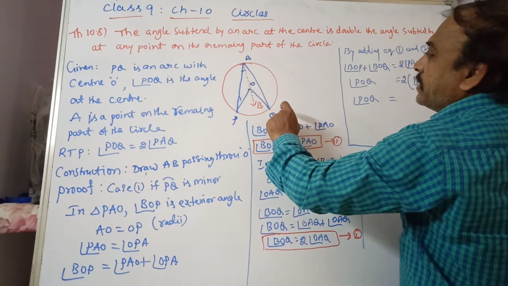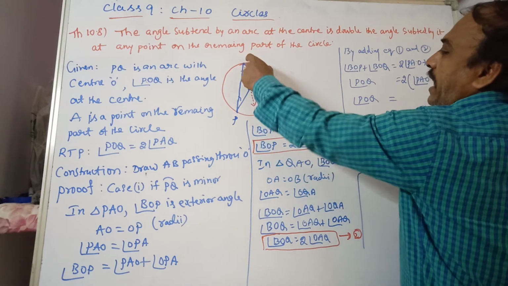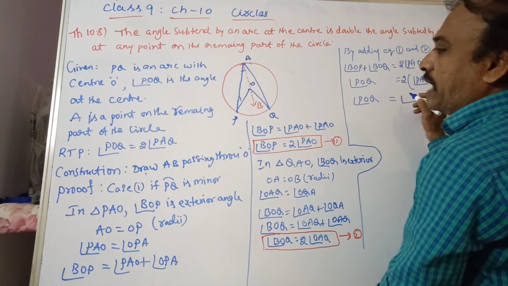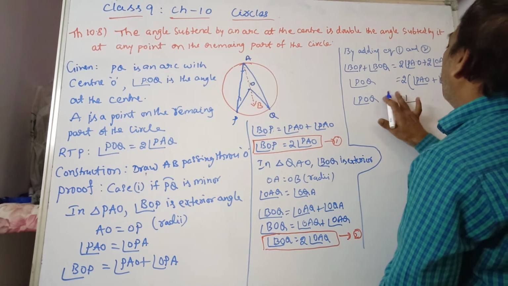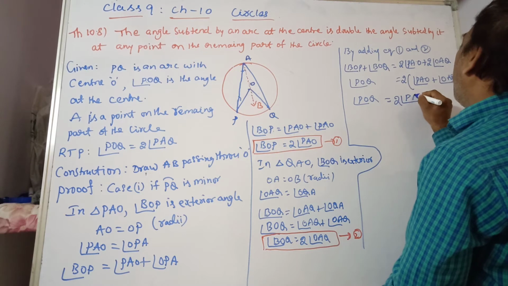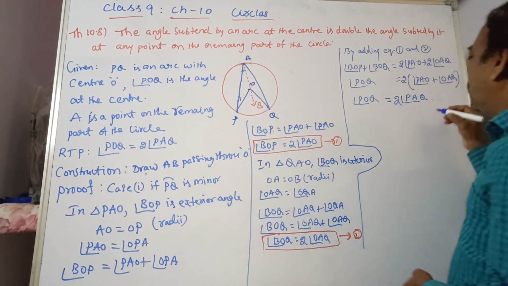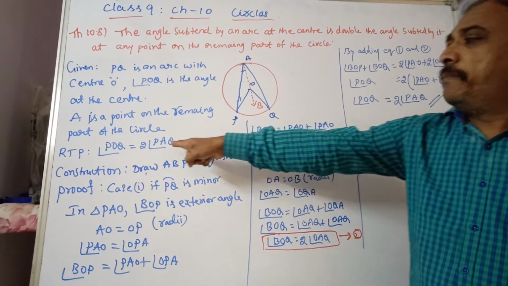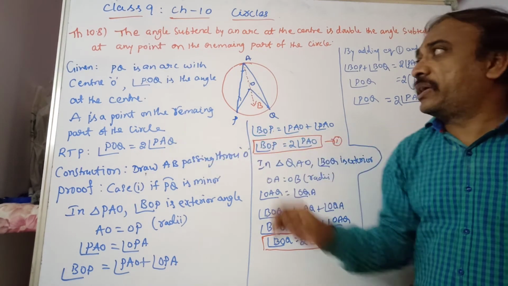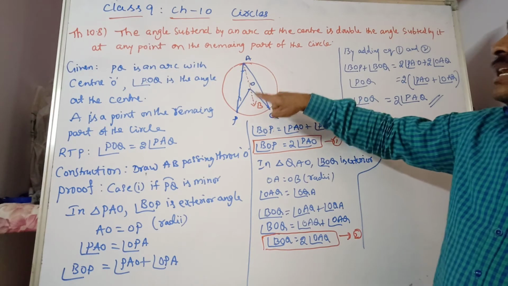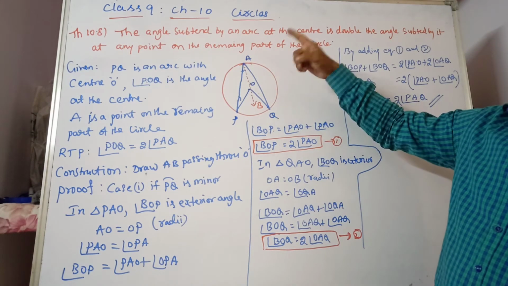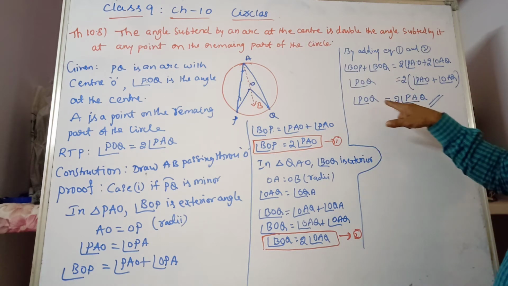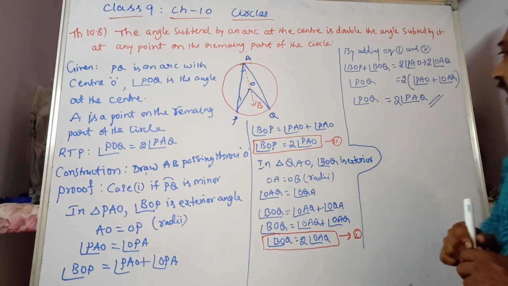PAO plus OAQ will give you the angle PAQ. So angle POQ is equal to 2 times PAQ. Hence proved. The angle at the center of a circle made by an arc is double the angle at any point on the remaining part of the circle.